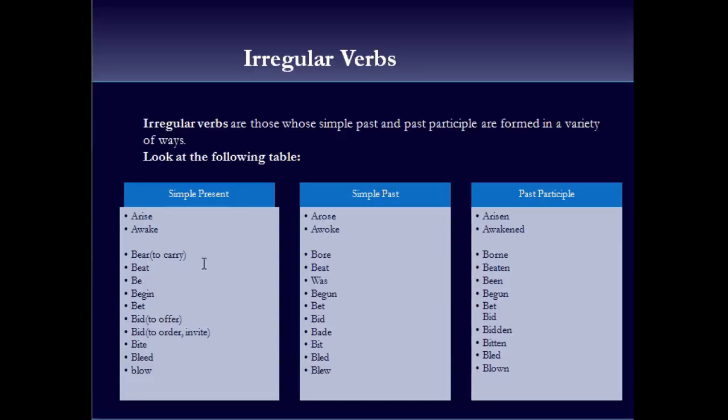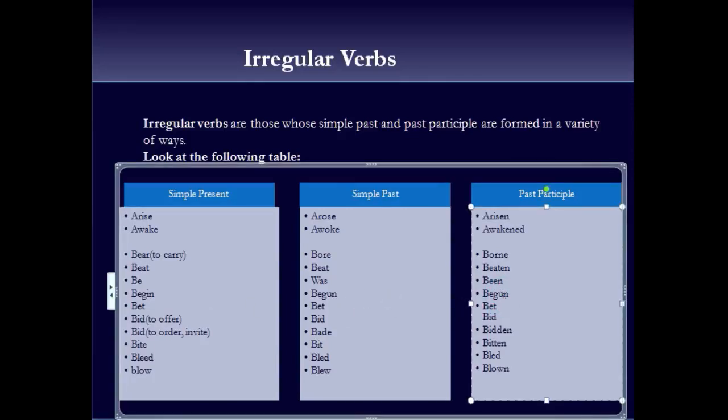Okay, let's start again. Bear, bore, born. Beat, beat, beaten. Be, was, been. Begin, began, begun. Bet, bet, bet. Bid, bid, bid. This bid means to order or to invite. So here the past forms are bade and bidden. Bite, bit, bitten. Bleed, bled, bled. Blow, blew, blown.